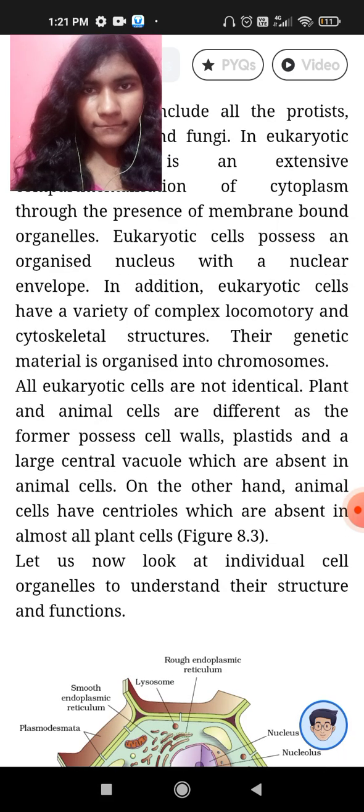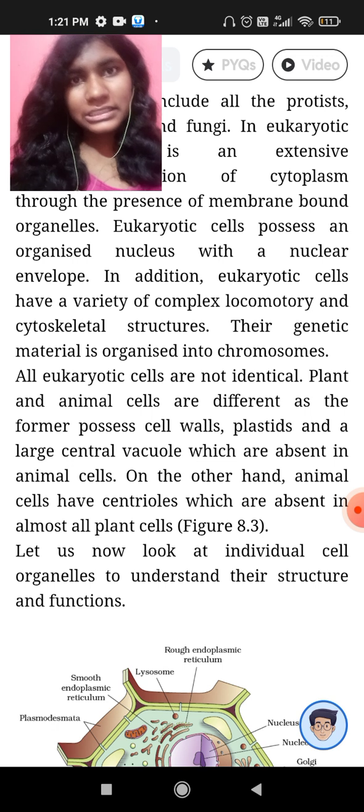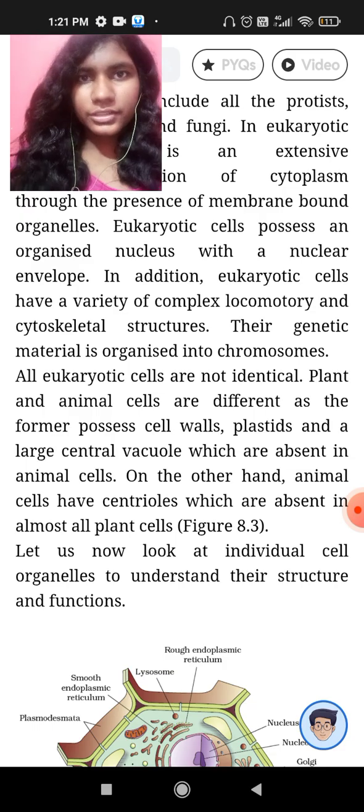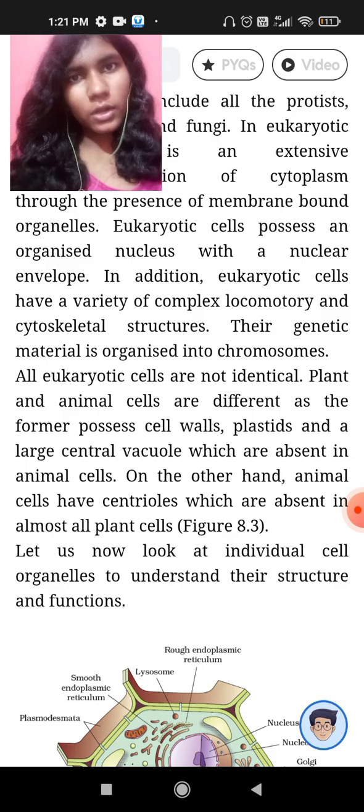The cytoskeletal structures of various arthropods, and the cell wall of fungi, are made up of chitin.